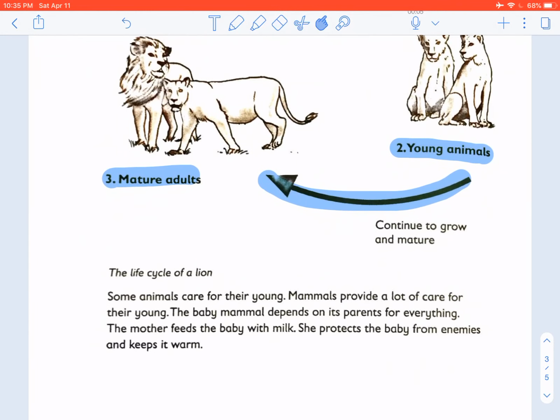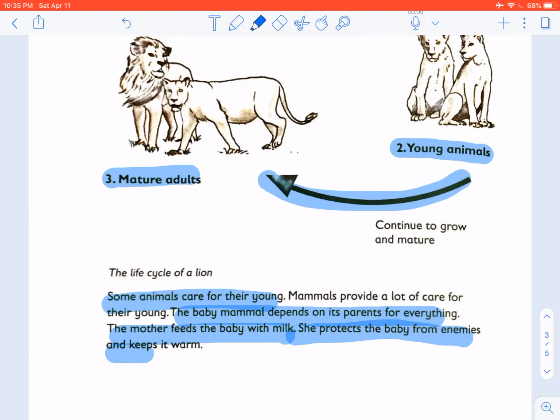Some animals care for their young, which are most mammals. Mammals provide a lot of care for the young. The baby mammal depends on its parents for everything. The mother feeds the baby with milk. She protects the baby from other animals or enemies, and keeps it warm.